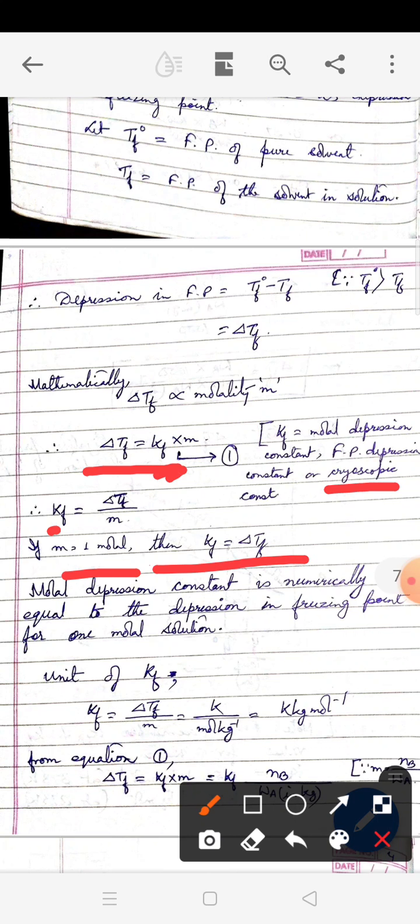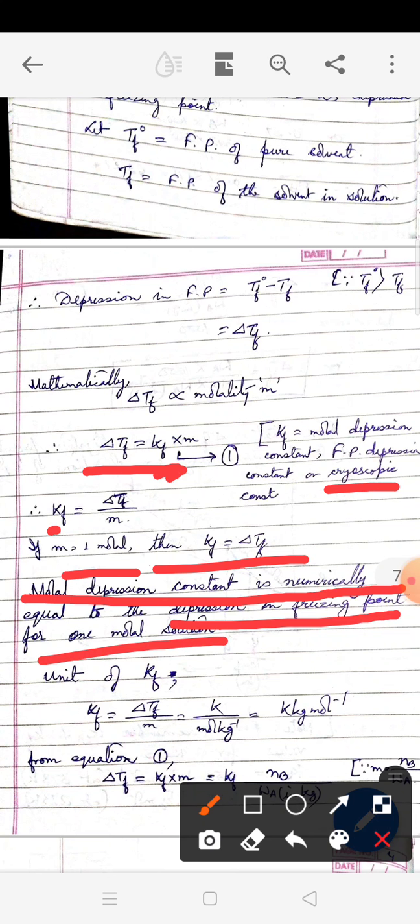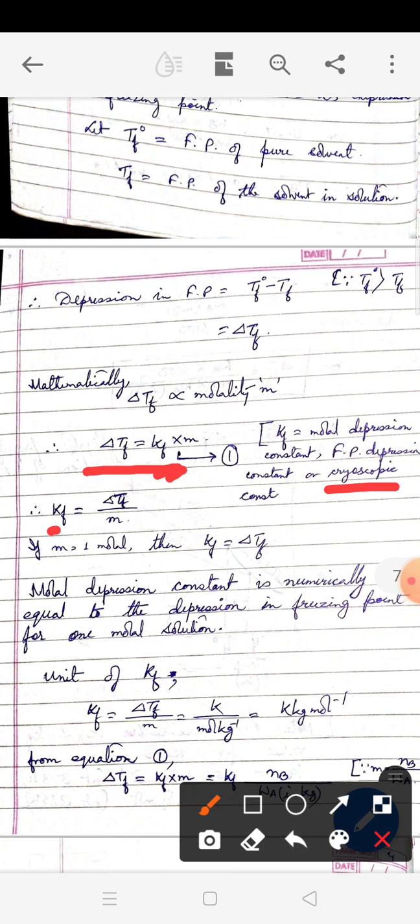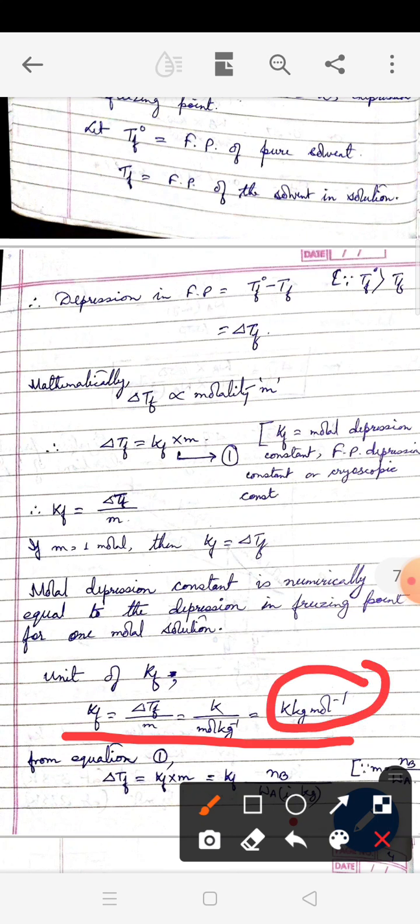So, how do we define Kf? Molar depression constant is numerically equal to the depression in freezing point for 1 molar solution. That means if you prepare a solution having molality 1, then whatever the difference in the freezing point, that is the value of Kf. What will be the unit of Kf? Exactly the same as before. Kf will have unit delta Tf by m, which is Kelvin by mole per kg, or Kelvin kg per mole. When you write Kelvin kg per mole, take care the Kelvin K should be capital K, kg k should be small k. Alright.